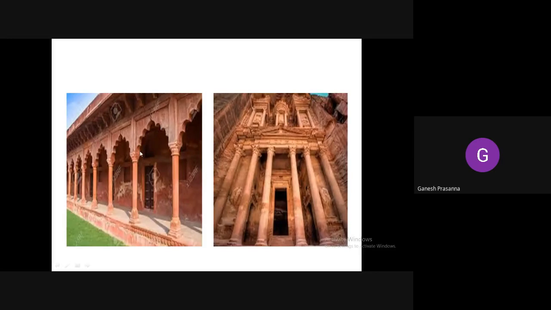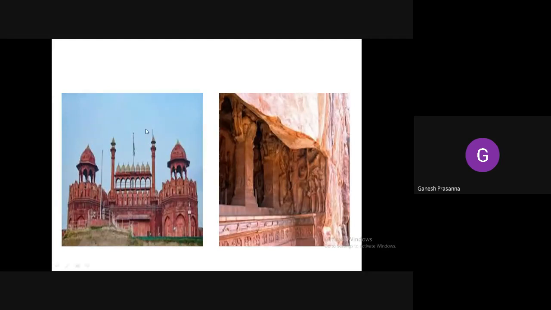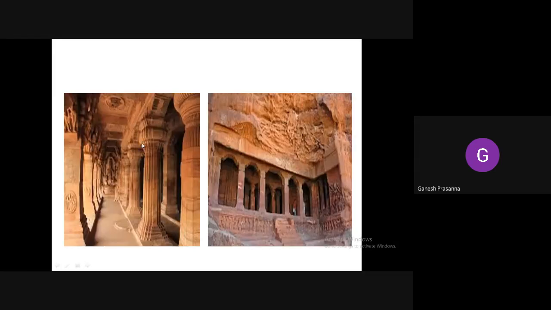This is the one that is found in the Hawa Mahal, Rajasthan. This is the Red Fort, which is entirely built of red sandstone. And these are the Badami caves near Bagalkot in Badami, where they are carved out of the red sandstone itself. You can see these are all red sandstones along which the beautiful carvings have been done.